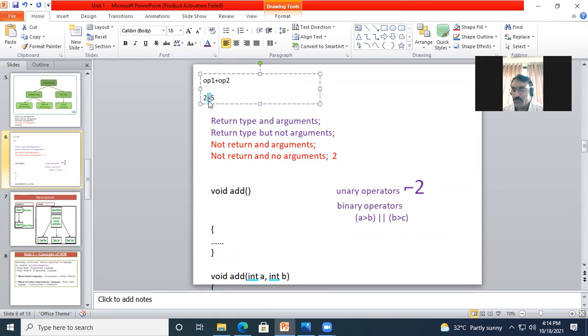So what is it doing here? It is not concatenating, it does not combine these two. Here, 2 plus 5, it is doing the addition. So this plus has a different meaning here.